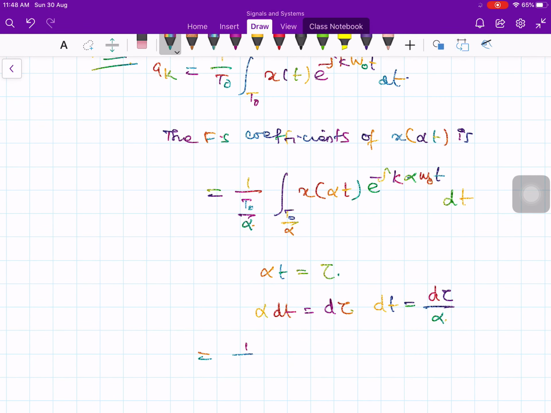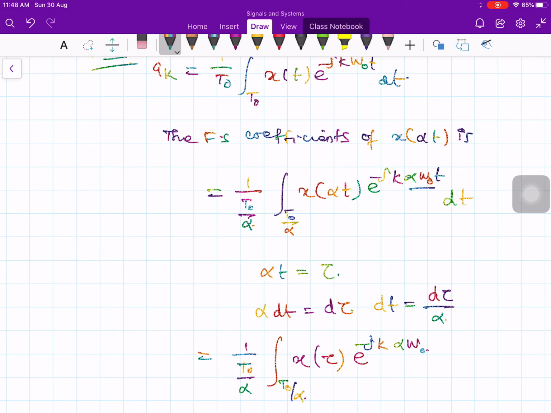So 1 over T naught by alpha, integral over the period T naught by alpha, then this x of alpha t becomes x of tau, e to the minus j k alpha omega naught, and t should be replaced. What is t?